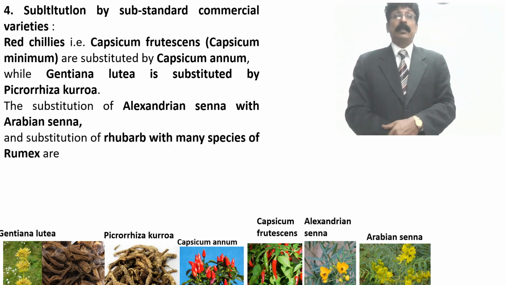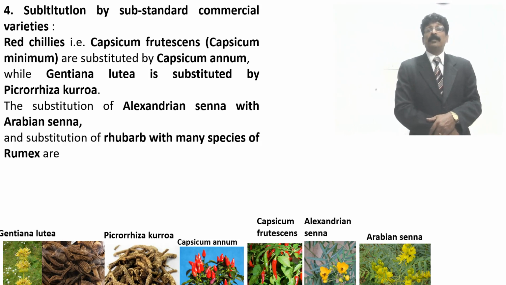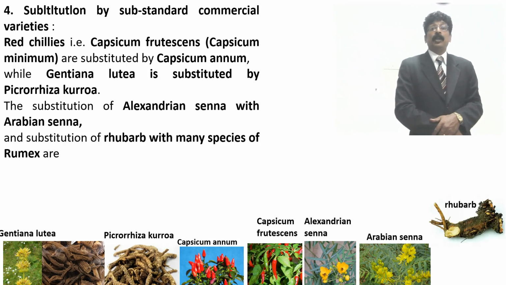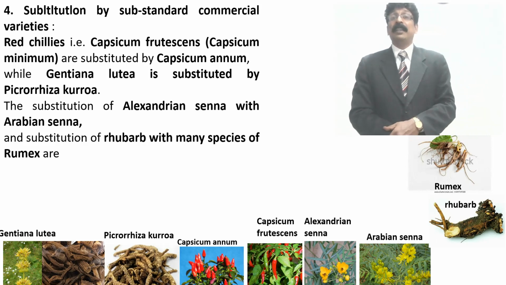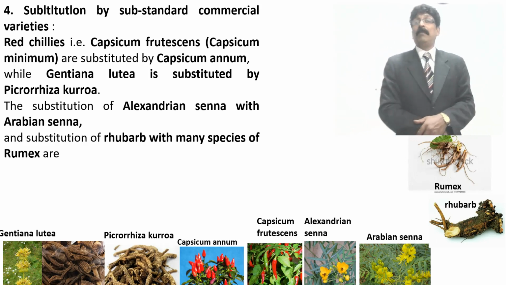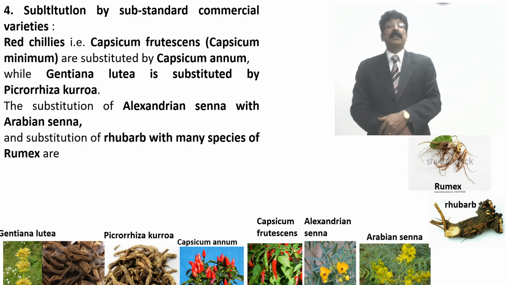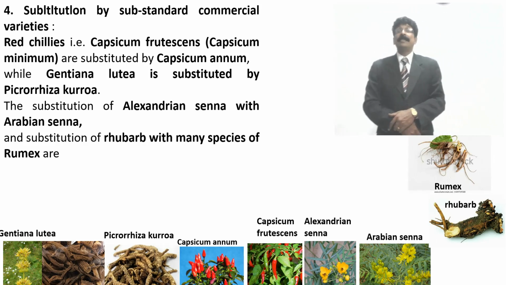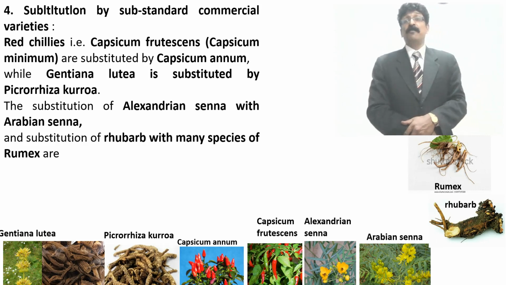And substitution of rhubarb, which we have already come across, an anthraquinone glycoside drug, with Rumex species. This is rhubarb. Rumex also has a rhizome in the same manner, same color, slightly different. They will mix it up because it is easily available and of less quality. That is also substitution, and adulteration is done.